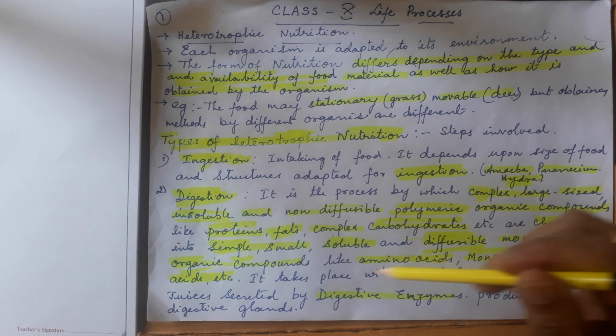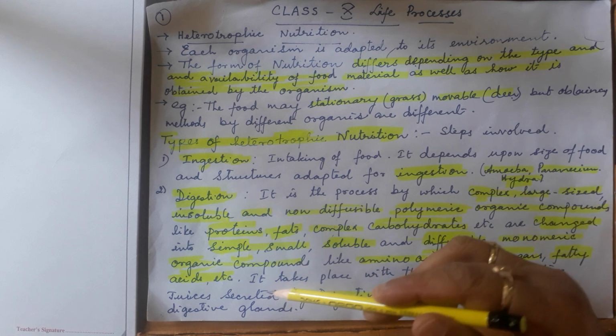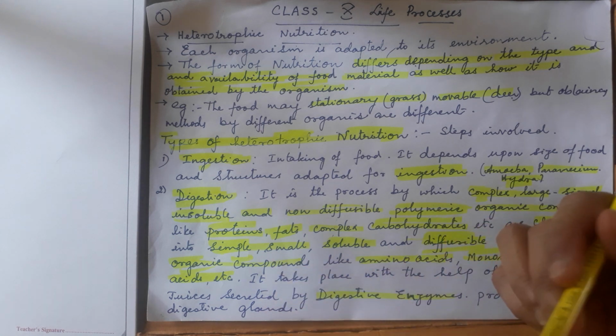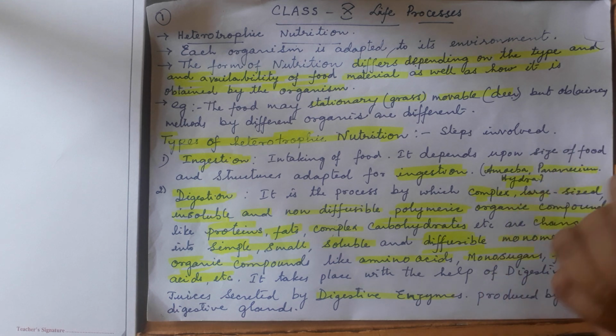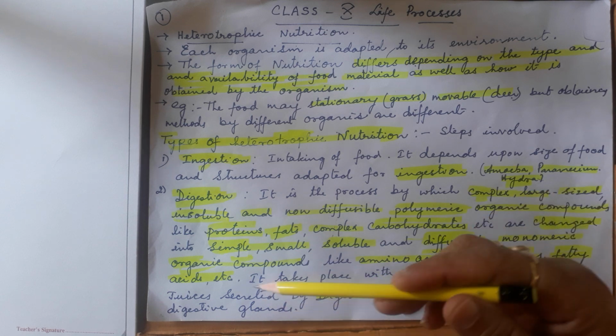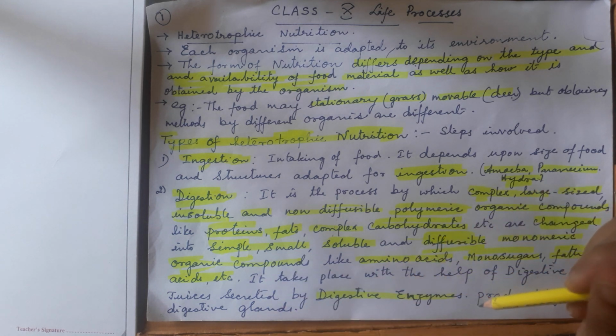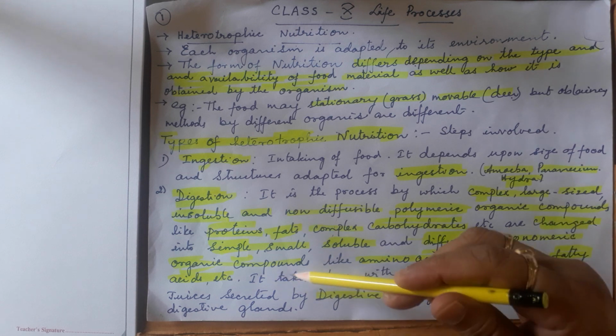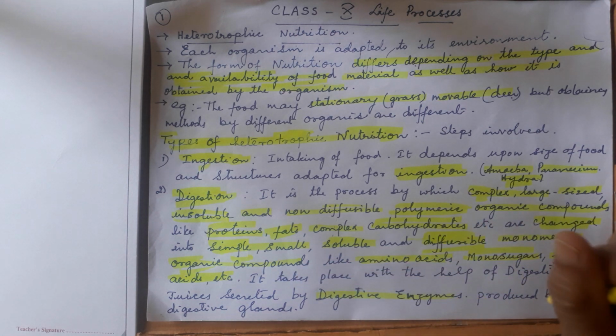This takes place with the help of digestive juices secreted inside the body and required by the digestive system. These digestive juices contain digestive enzymes produced by the digestive glands in the body.